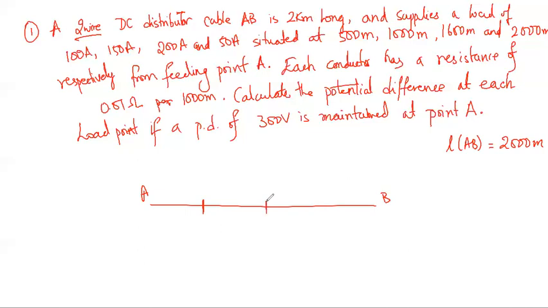So this is say 1000 meter from point A. Next you have 1600 meter from point A. So this is 2000 meter entirely, which is at point B. So from the feeding point A, this is the feeding point A there.